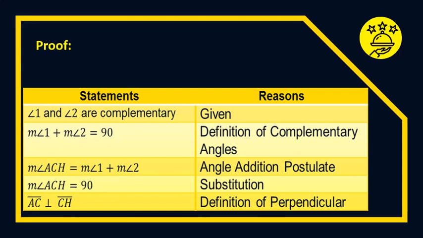Then the measure of angle ACH is equal to 90, by substitution, because we know that the measure of angle 1 plus the measure of angle 2 is equal to 90. So line AC is perpendicular to line CH, by the definition of perpendicular.